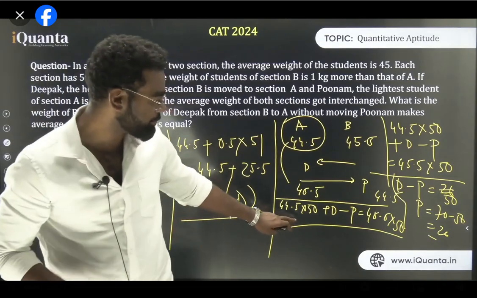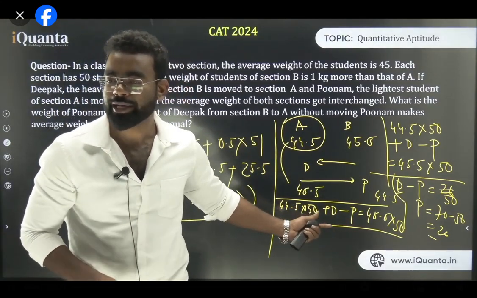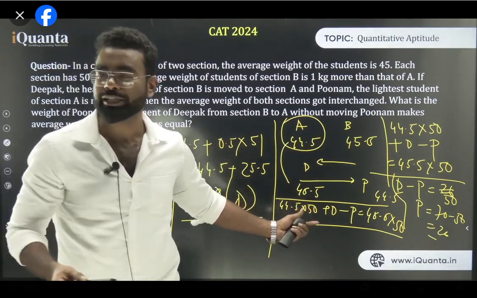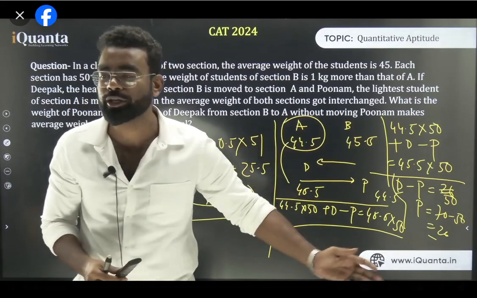Last line I have repeated here: 44.5 into 50 is the total weight plus Deepak minus Poonam. Deepak आ गया, Deepak has come and Poonam left. So abhi what is the average now? The average is 45.5. Now what is the total weight? 45.5 into 50. So these two have to be equal.